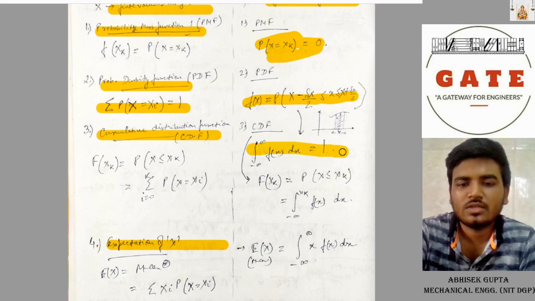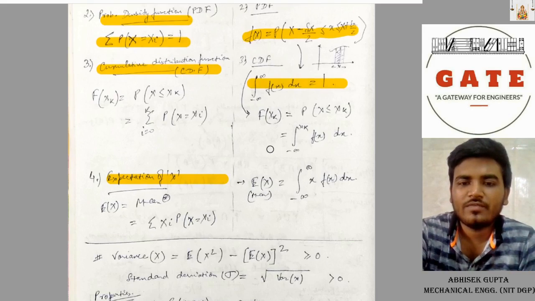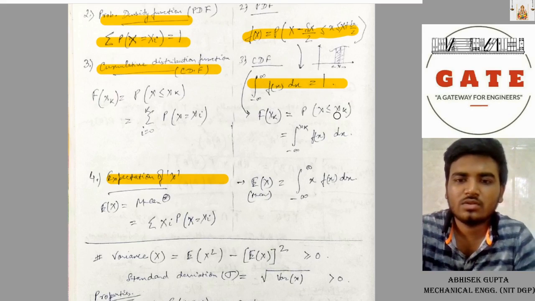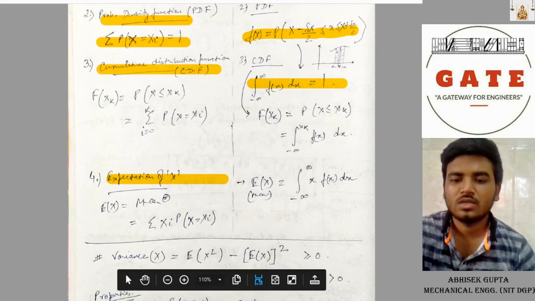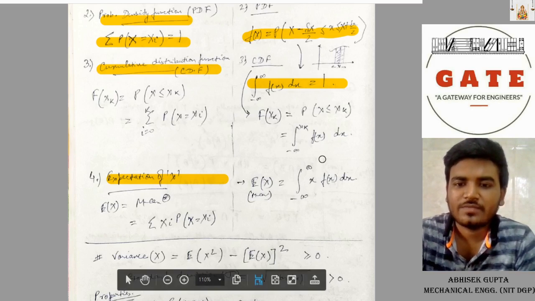f(x) dx is 1. Our CDF is capital F(xk) equal to P of x less than or equal to xk, or integration minus infinity to xk f(x) dx. Now expectation is the mean, and integration minus infinity to infinity x f(x) dx.